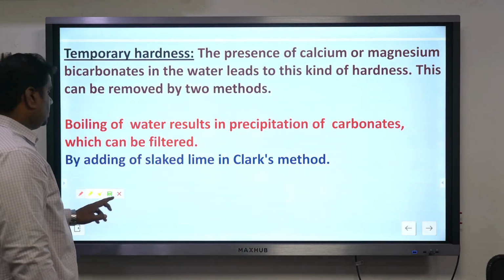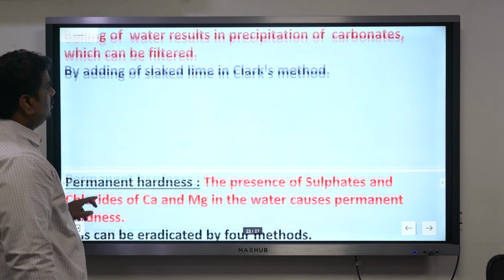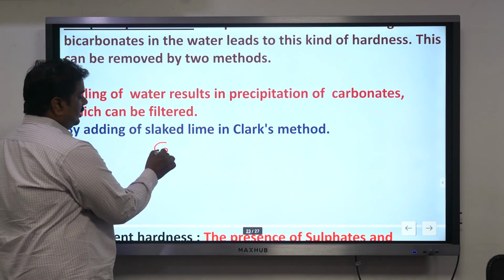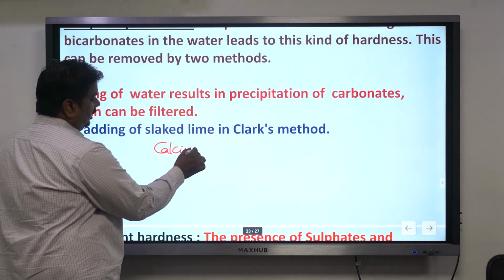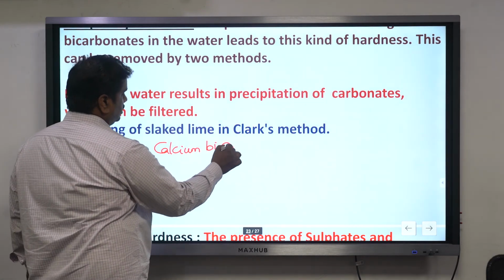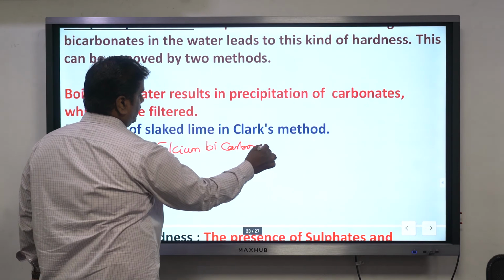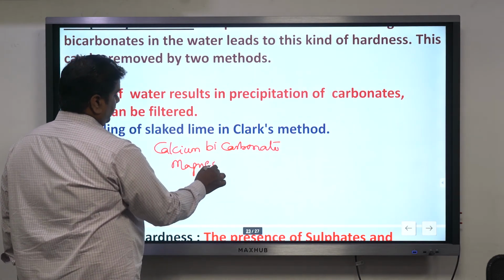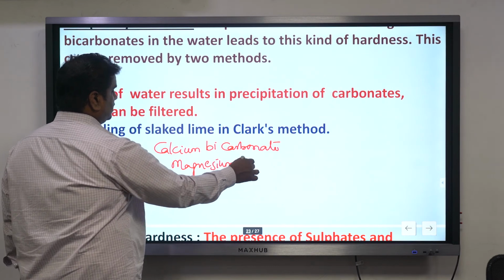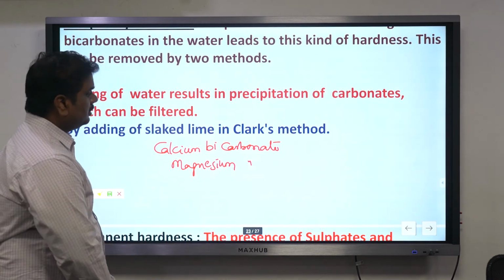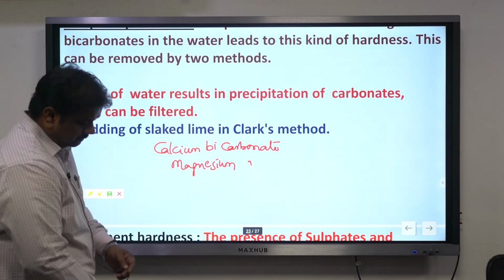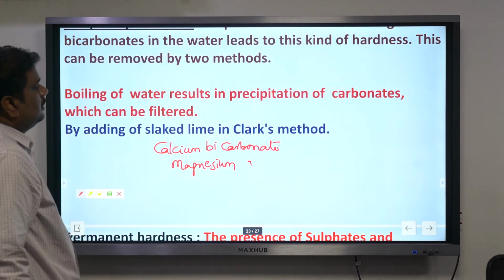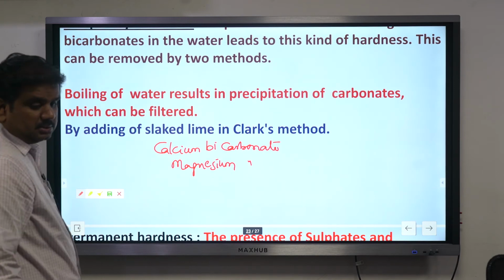Or else, to be more clear, temporary hardness of water is because of the presence of calcium bicarbonate as well as magnesium bicarbonate. Temporary hardness is because of calcium bicarbonate and magnesium bicarbonate. That is the temporary hardness.